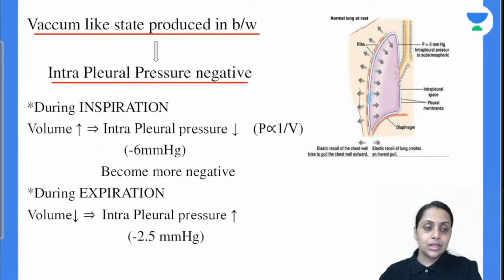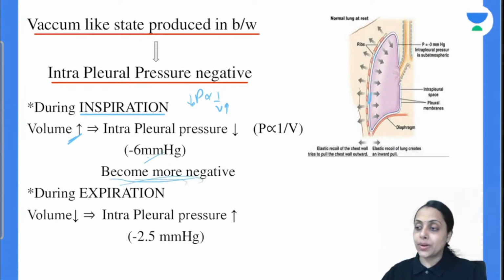सो व्हाट हैपन ड्यूरिंग इंस्पिरेशन? ड्यूरिंग इंस्पिरेशन वॉल्यूम ऑफ द लंग इज गोइंग टू इंक्रीज, एंड फ्रॉम द बॉयल्स लॉ, pressure is inversely proportional to the volume. Volume is increasing, so pressure is going to decrease. So intrapleural pressure from minus 2.5 decreases to minus 6 mm of Hg. Means हमारा intrapleural pressure क्या हो गया? It becomes more negative during inspiration.